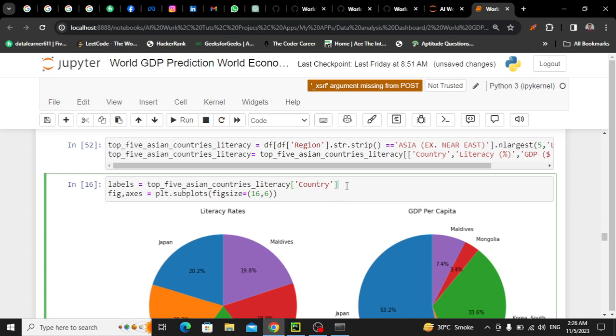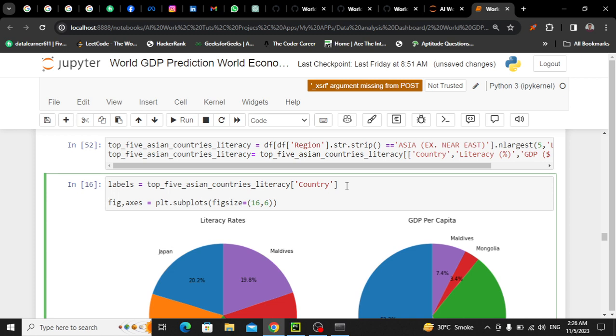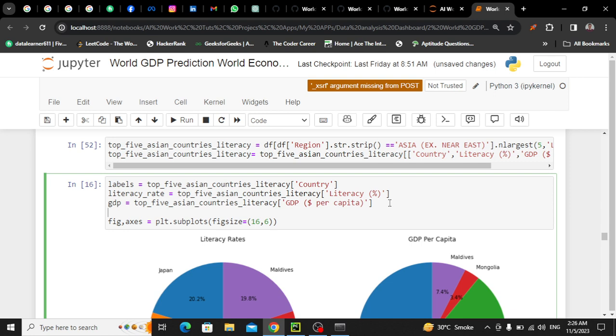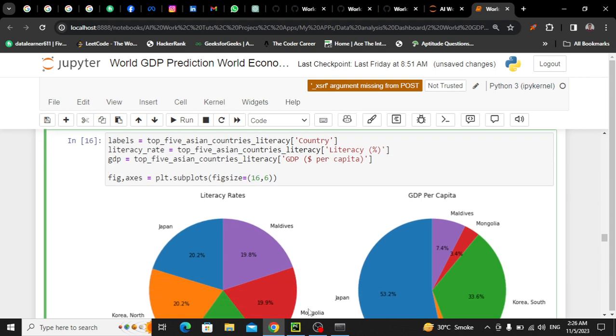Also we have to take literacy rate from top 5 Asian countries, their own literacy. And also we need GDP, which will be equal to top 5 countries' GDP. All right, so we got our labels too, because I have to display labels here as well, meaning the country. So that's why I have taken them separately. Also literacy rate and GDP per capita you can say.